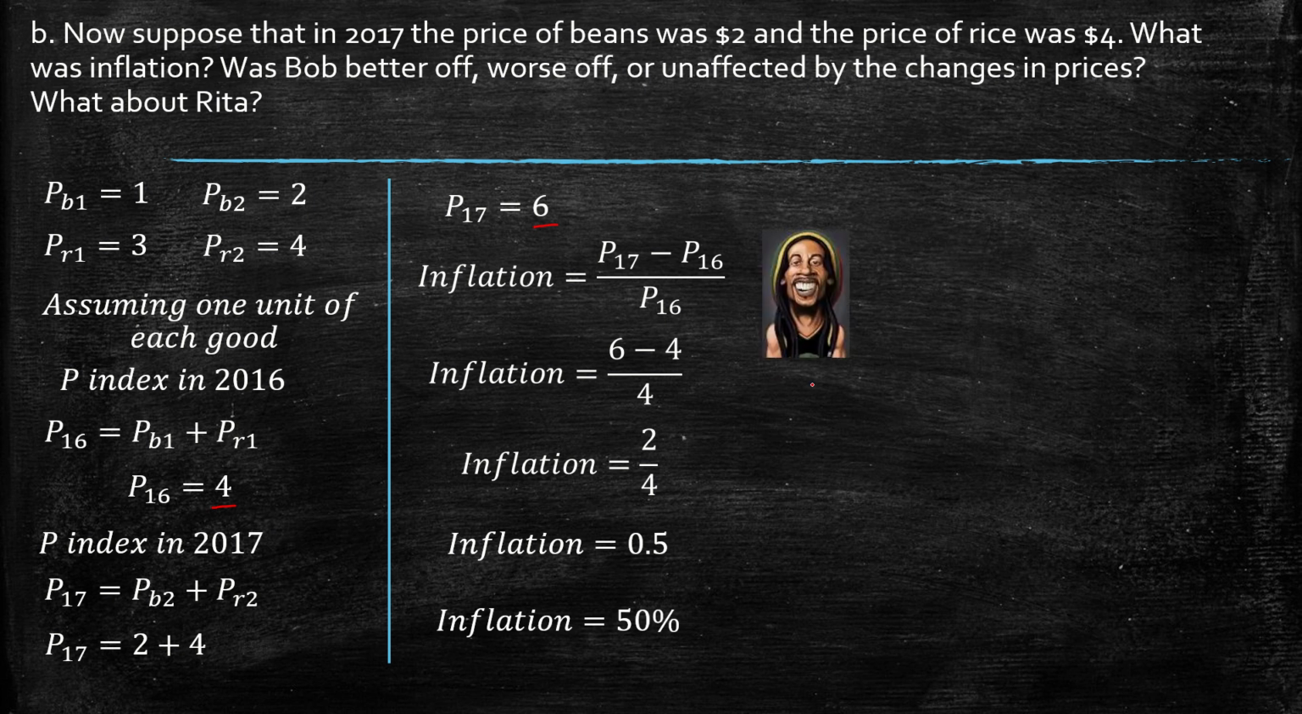So what happened to Bob? He's better off because of the beans, and actually because he has an increase of 100% in the price. And the thing in the rice, maybe in this situation is compensated because the increase is lower. You see that the increase from 3 to 4 is a lower percentage, so this guy is better off.